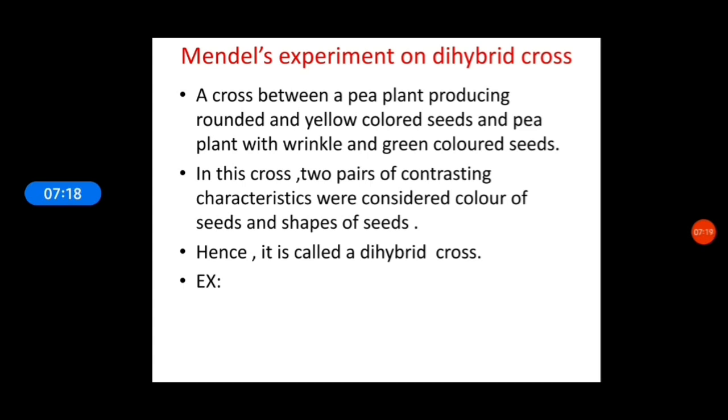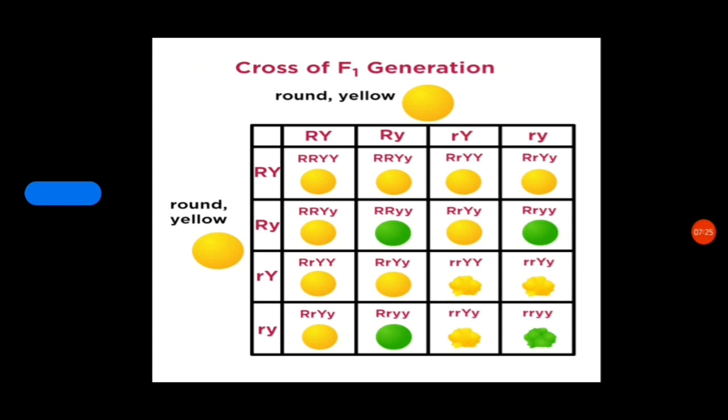In the F1 generation, the outcome was seeds that were round and yellow. The F1 generation indicated that the round and yellow traits are dominant, while the green color and the wrinkled shape were recessive traits.